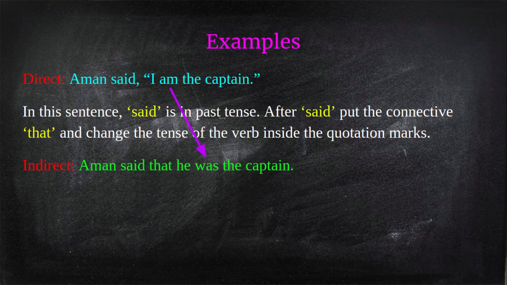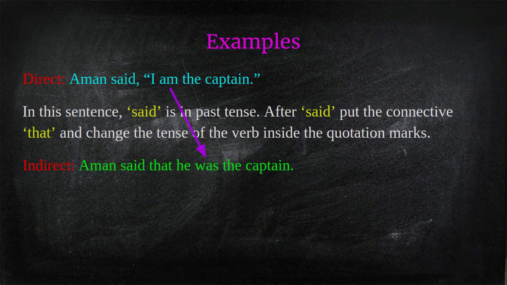Now we change into indirect. Aman said. We will write as it is. Then we put the connective that. And I will change into he. Am is used with I in the present tense. In the past tense, it will become was. Am will change into was. So, what is the final answer? Aman said that he was the captain.